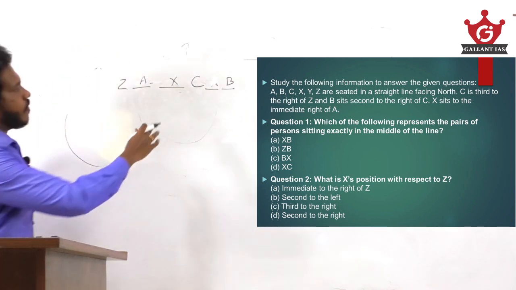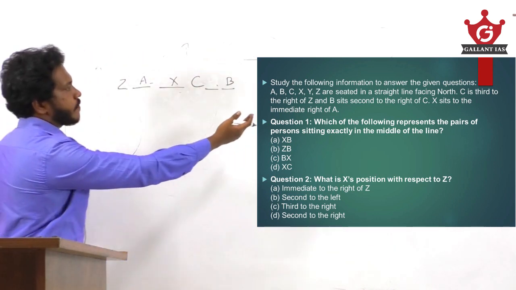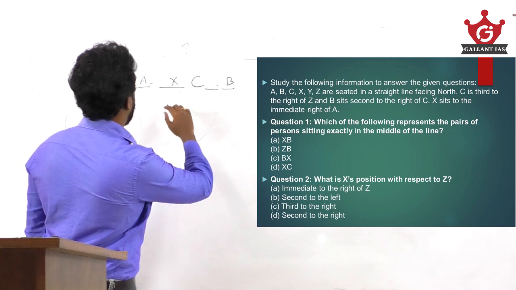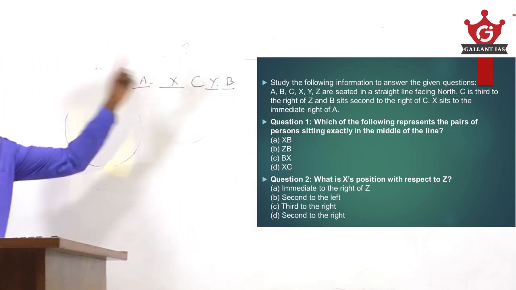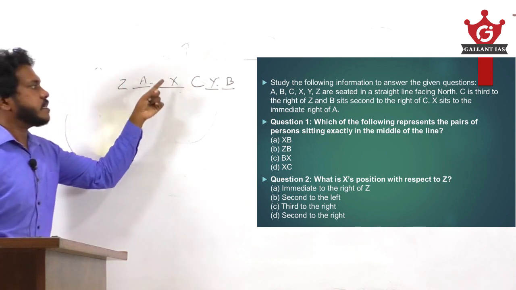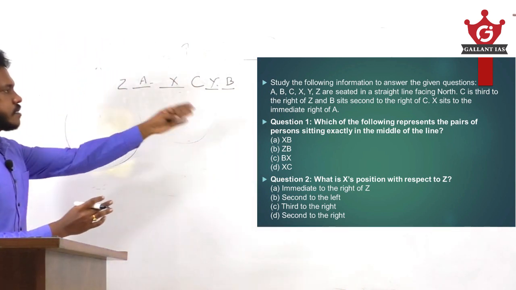So the only thing that we need to find is this, and what is actually the remaining value here? It is Y, right? Okay, so we got the total structure: Z, A, X, C, Y, B. So we got this structure. Now let us solve the question.